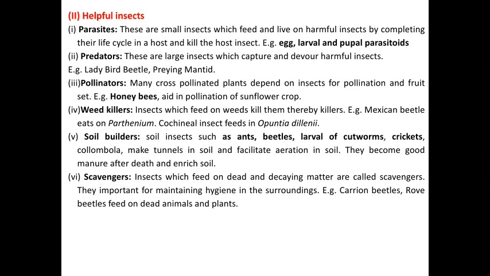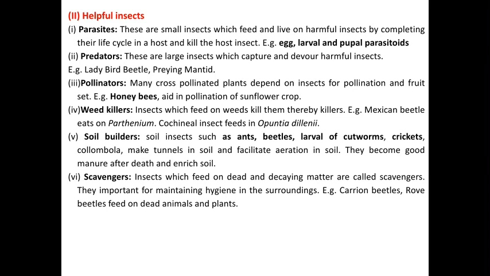Next are the pollinators. Many cross-pollinated crops depend on insects for pollination and fruit setting. For example, honeybees aid in the pollination of the sunflower crop. Besides honeybees, bumblebees also play an important role as pollinators.